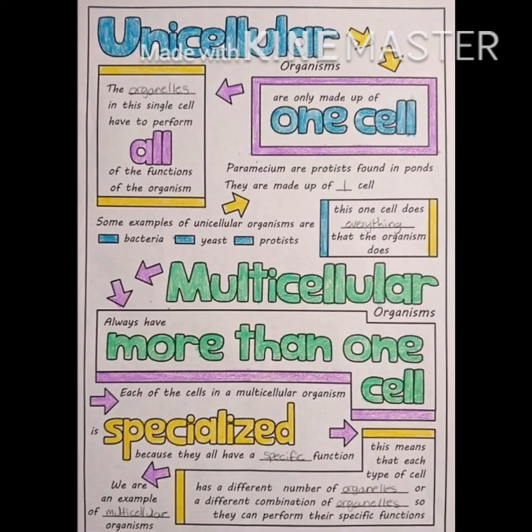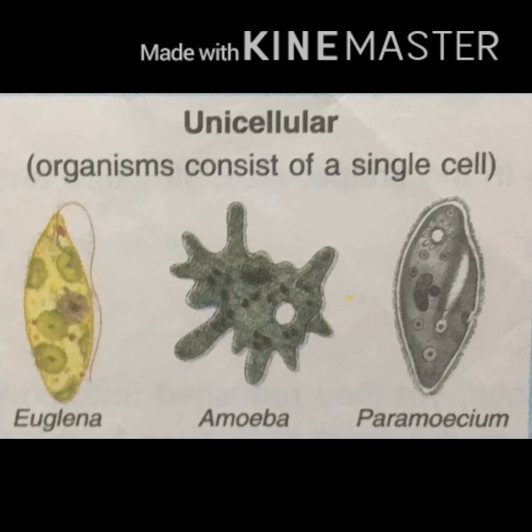Have you ever seen unicellular organisms? No? Okay, let me show you. Examples we have already read about are amoeba, paramecium, euglena. Here pictures of euglena, amoeba and paramecium are displayed on the screen. You can see these are the unicellular organisms. These can't be seen with the naked eye, guys. To see them, we need a special instrument called a microscope. Only with the help of a microscope can these unicellular organisms be seen.